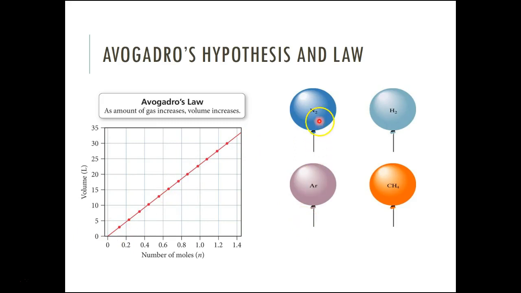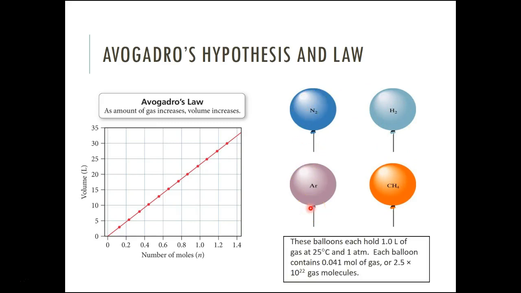And so we see these 4 containers with different gases. Well, what he said is that because these 4 containers are the same volume, at the same temperature and the same pressure, then they contain the same number of moles of gas. And that is what began the process of coming up with Avogadro's number. Okay? It was gases that did that.